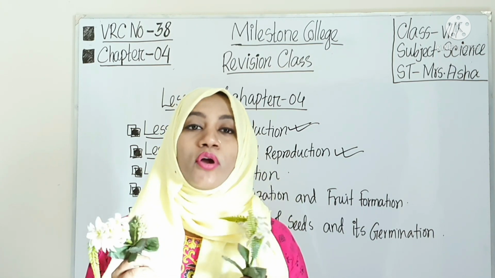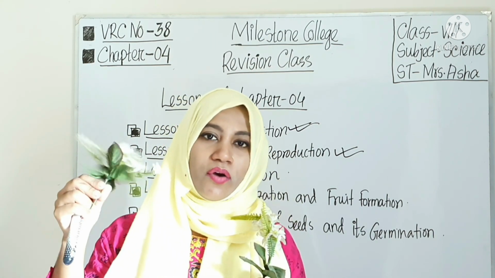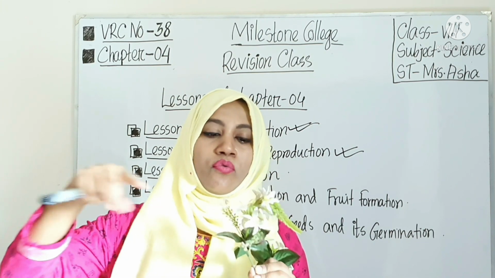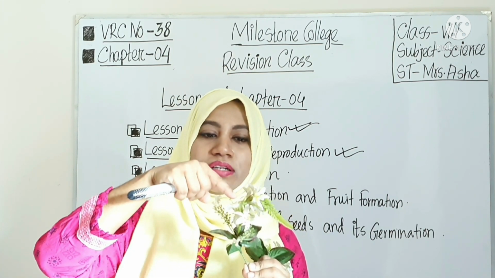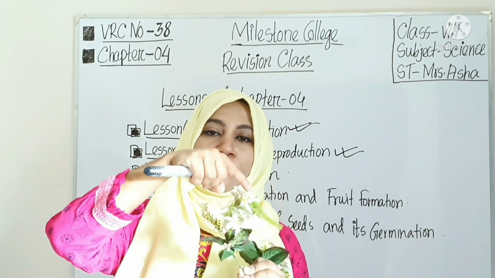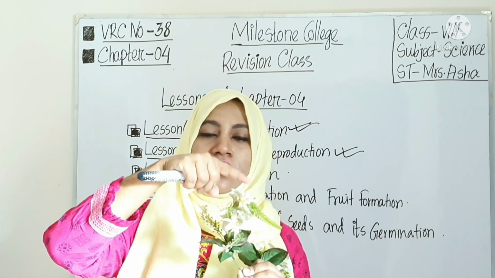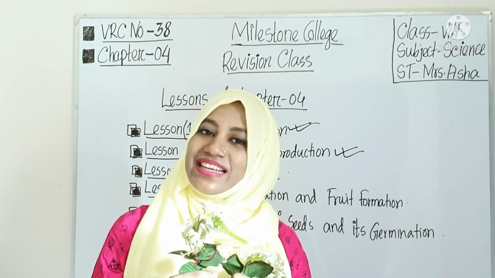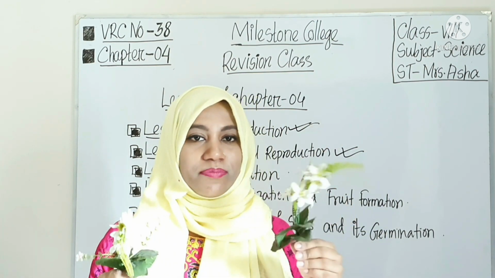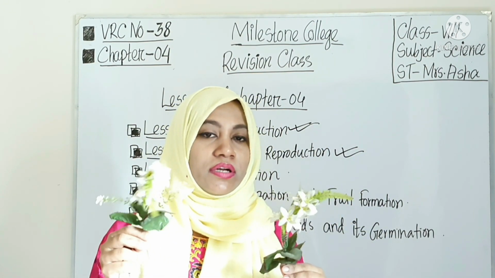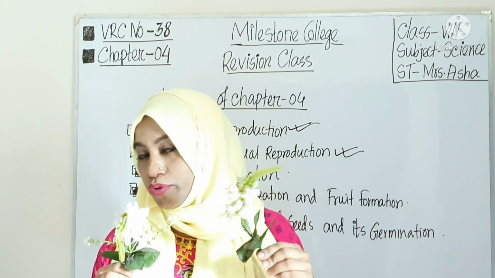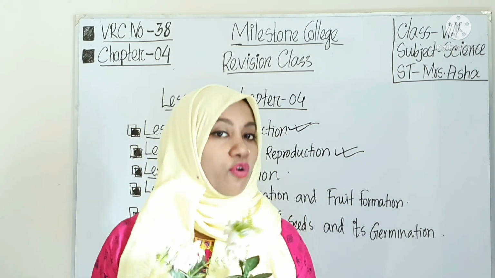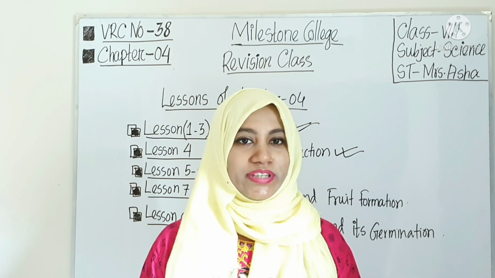So when pollination happens in the same flower, that means from its anther to stigma, or from this flower to this flower, anther pollen grain will transfer, that will be self-pollination. And from this plant's flower to this plant's flower, pollen grain will come to this flower, that will be cross-pollination. I hope you did understand.